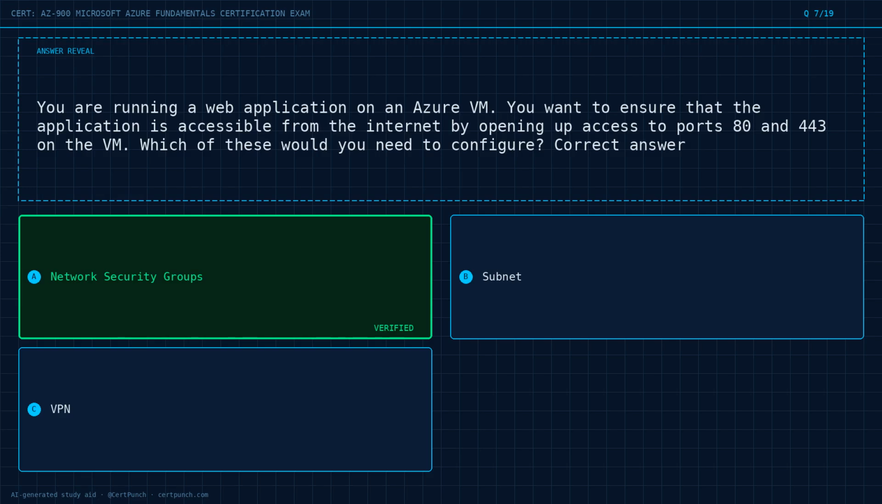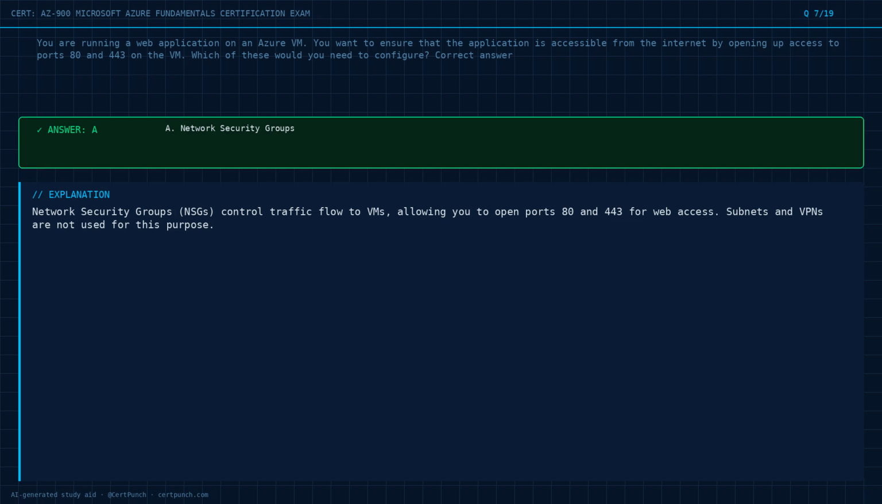The answer is option A. Exam logic. Network security groups, NSGs, control traffic flow to VMs, allowing you to open ports 80 and 443 for web access. Subnets and VPNs are not used for this purpose.